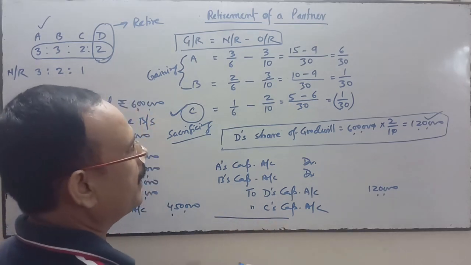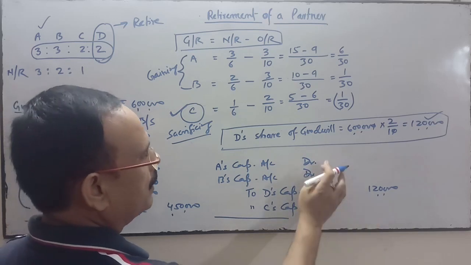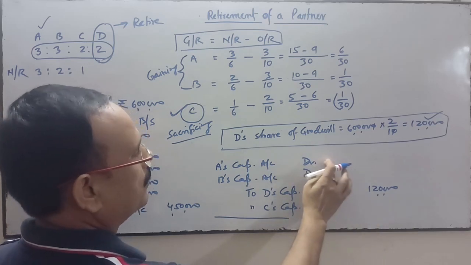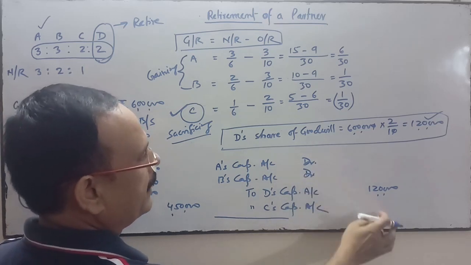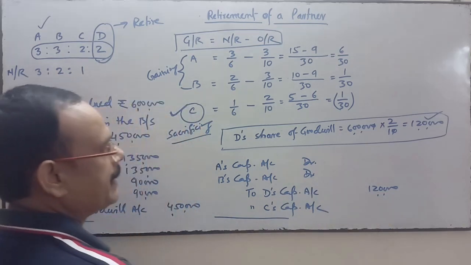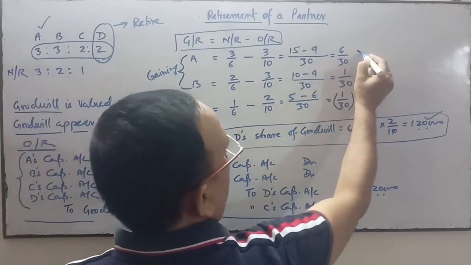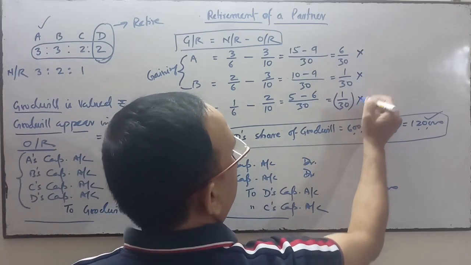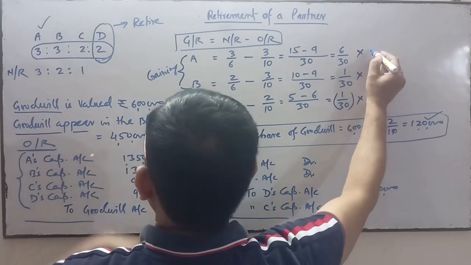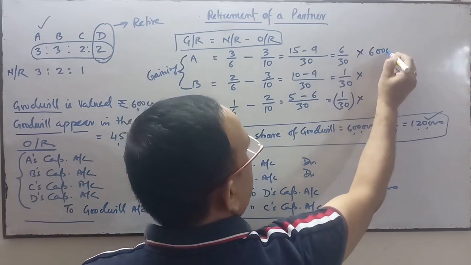Now here we have to decide the amount. What amount will we write in A's capital account and here? This will be decided on the basis of multiplying the ratio with the total value of goodwill. The total value of goodwill is 6 lakhs, as valued on the date of admission.